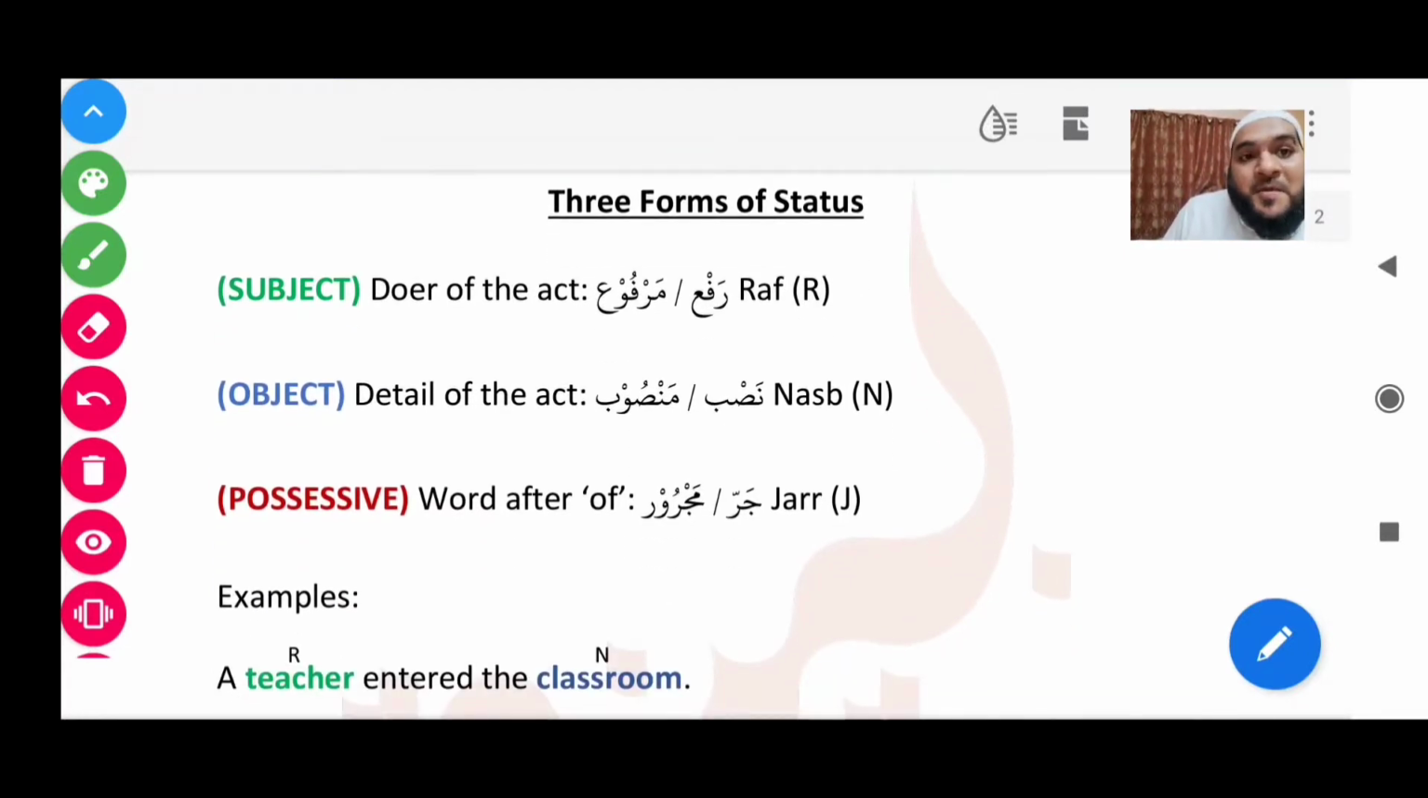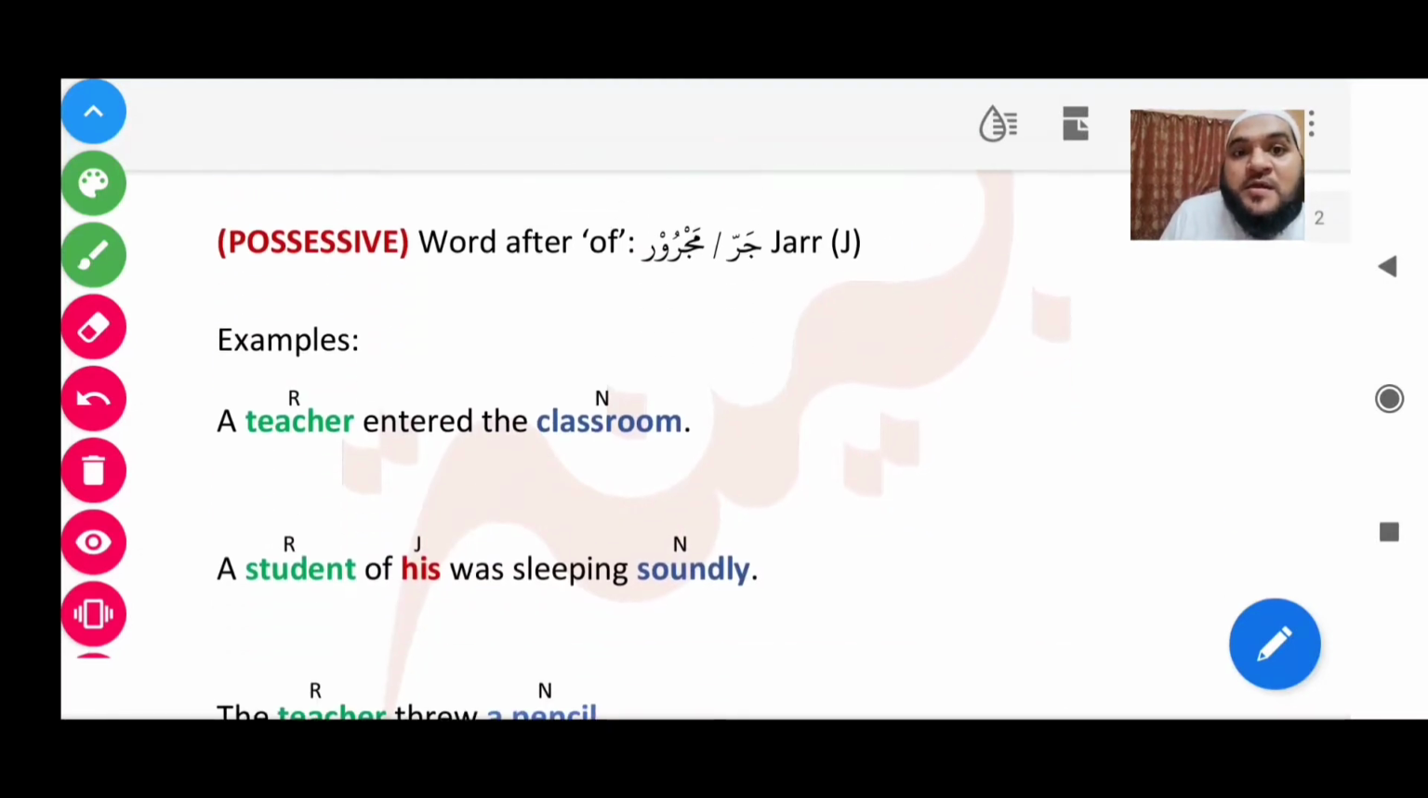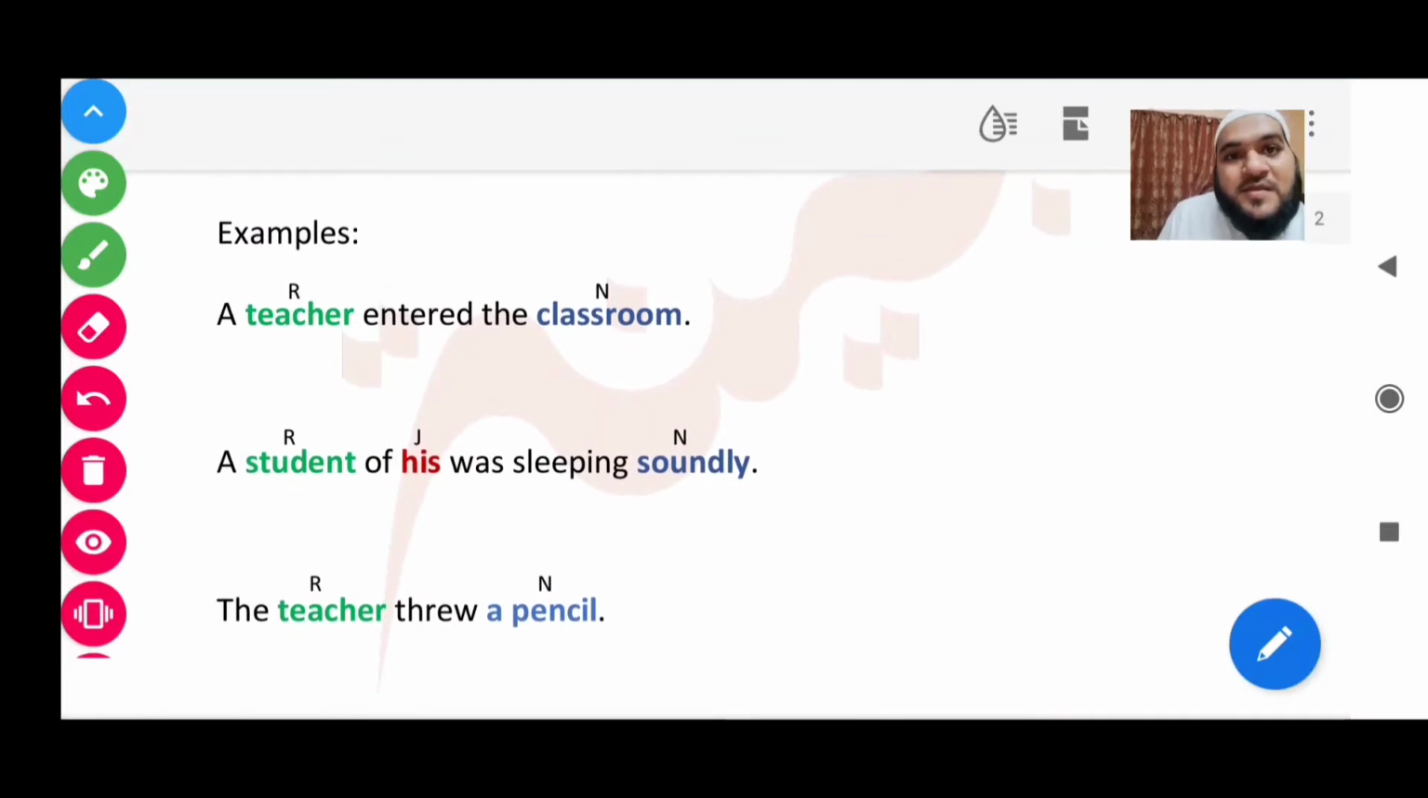In flow I do say rafa, but let's keep in mind that it is raf'un. Okay, it has a tanween at the end. Raf'un, nasbun. Okay, like that. Raf, nasb, and jar. Forget about marfu, mansub, majroor. We'll take it up later. It's the same thing, there's some variation. I'll tell about it later.